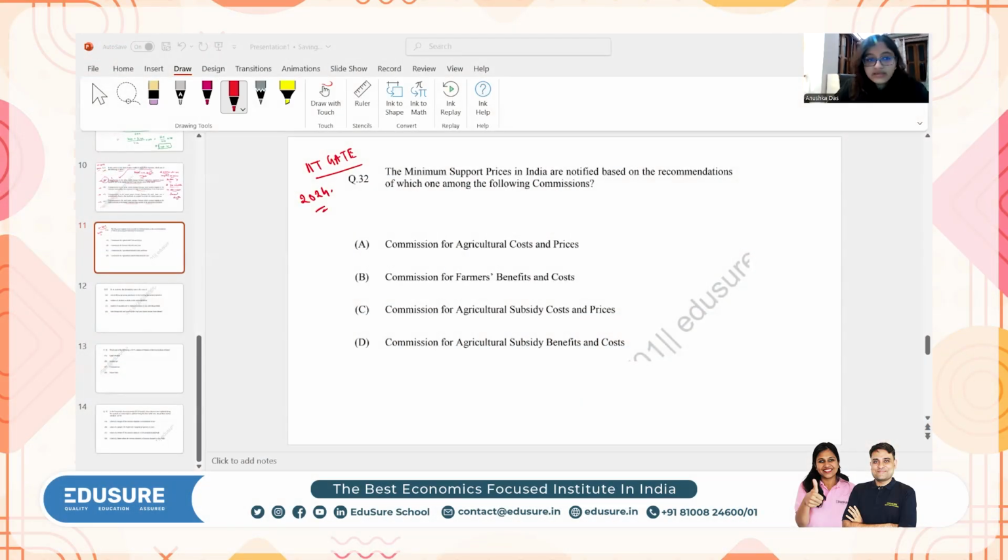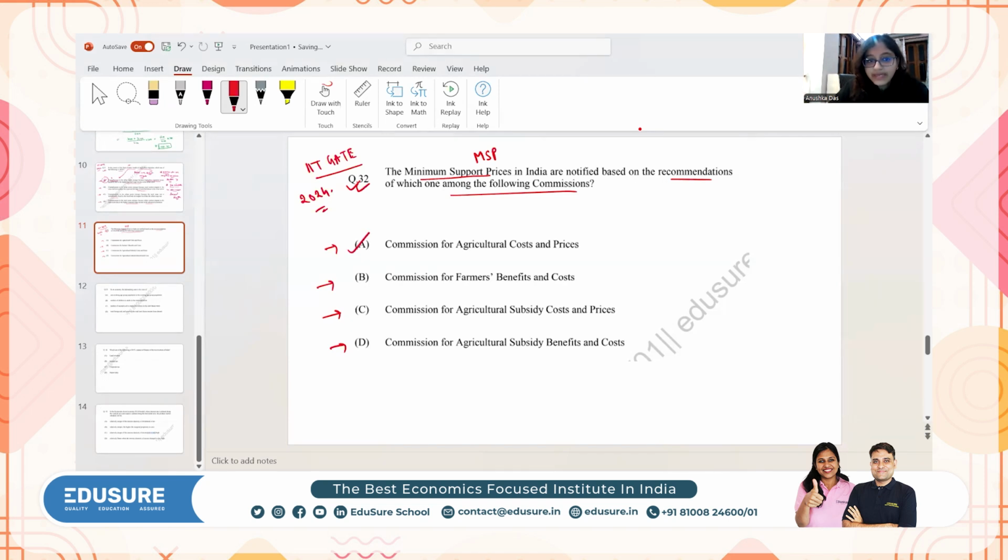Okay, let's do this question. This is IIT GATE 2024, question number 32. It basically says, the minimum support price in India, MSP, is notified based on the recommendations of which of the following commissions? Commission for Agricultural Costs and Prices, Commission for Farmers Benefits and Costs, Commission for Agricultural Subsidy Costs and Prices, and Commission for Agricultural Subsidy Benefits and Cost.